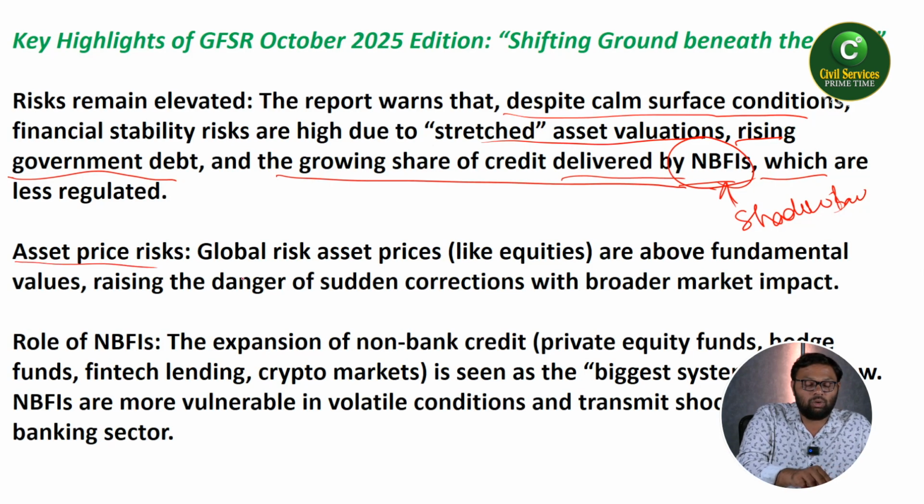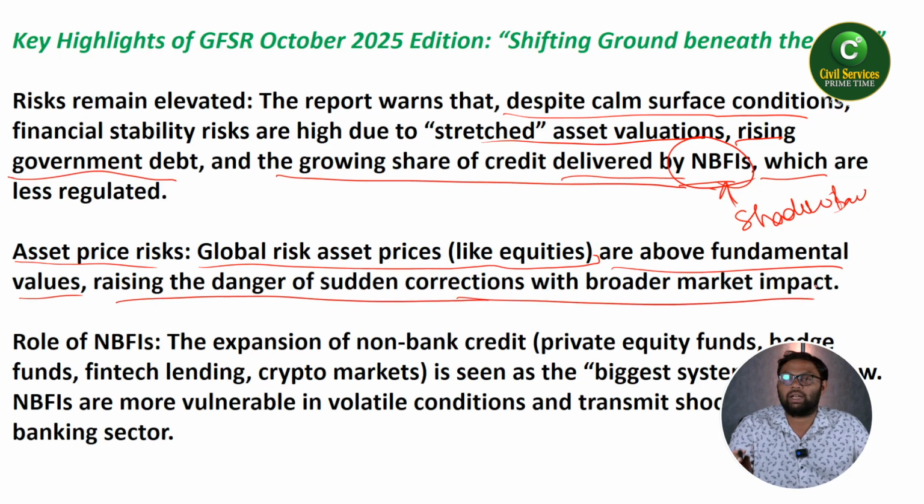Asset price risk. Global risk asset prices like equities are above fundamental values, raising the danger of sudden corrections with broader market impact. So more than what you expect, the values in these equities markets have been above the fundamentals. In future, if these markets adjust according to demand and supply, then obviously the sudden corrections will have a broader impact on markets.